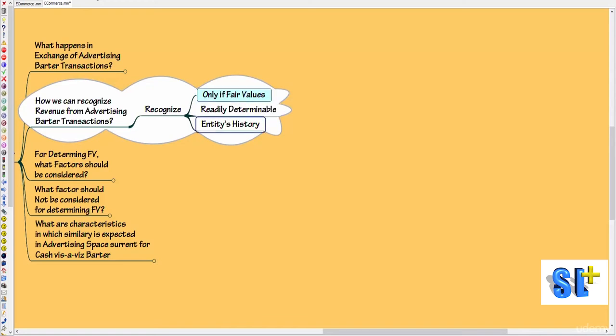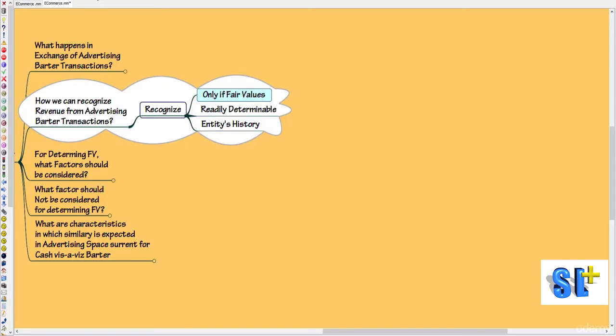Let's say you are talking about company A. Company A has placed an advertisement in company B's website. In return, company B has placed an advertisement in company A's website. Here, the revenue can be recognized only if the fair values are readily determinable from the entity's history.